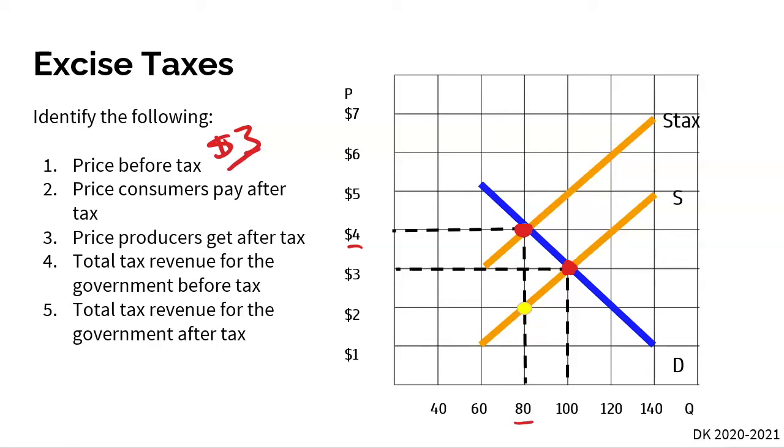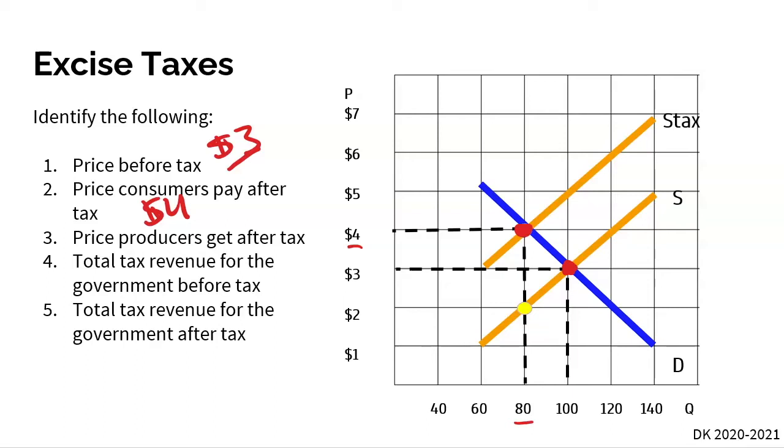Well, at question number 2, what is the price consumers pay after the tax? We just have to go to the new equilibrium. The new equilibrium represents the price that consumers are paying. And so that is going to be at $4, because that's where our new supply curve intersects with our original demand curve.